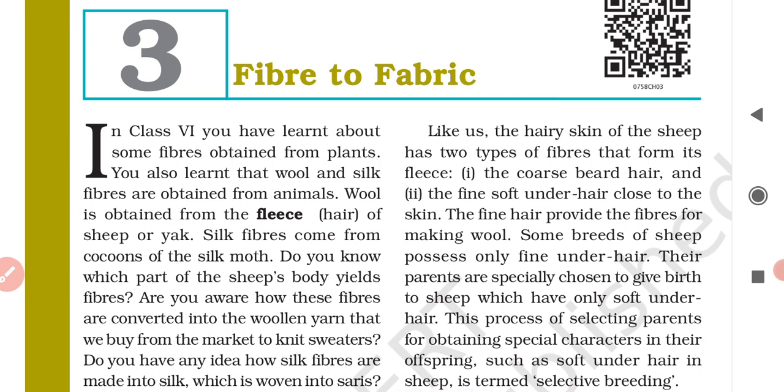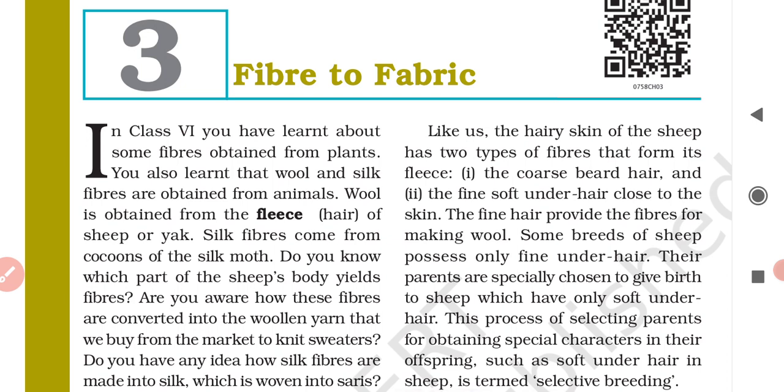Similarly, cotton, flax, jute, these are all what? These are all plant fibers. Why? Because these are obtained from plants, right? But in this chapter we will study about some fibers which are obtained from animals, and those fibers are called animal fibers. Two very important animal fibers which we are going to study in this chapter are wool and silk.